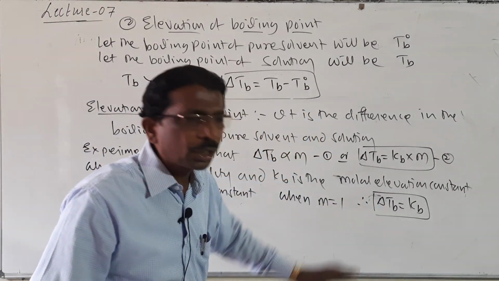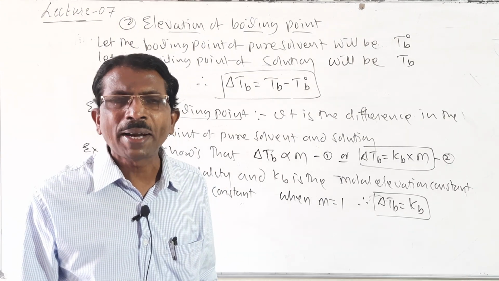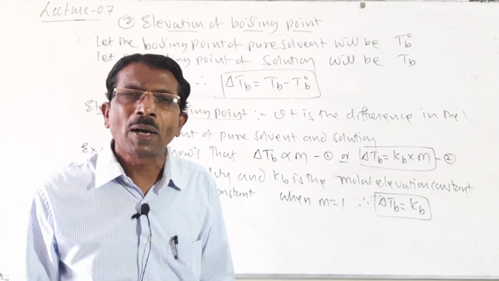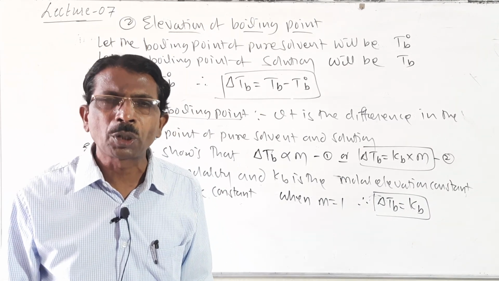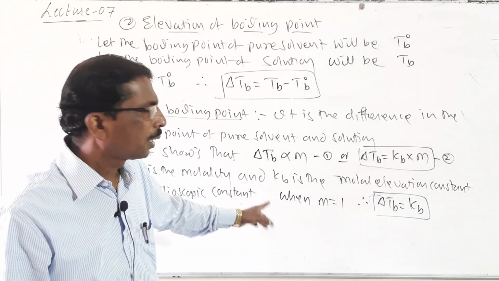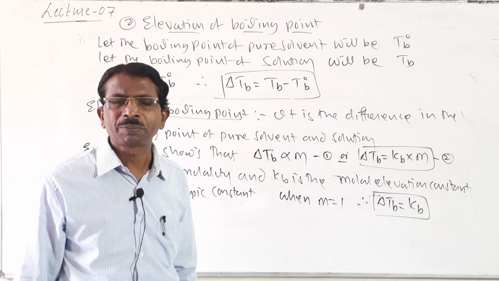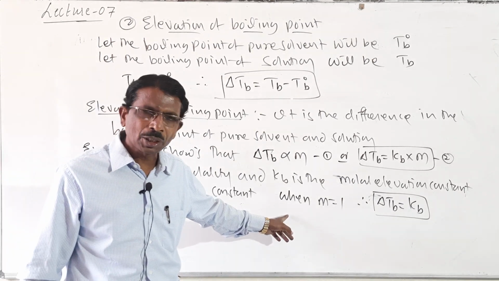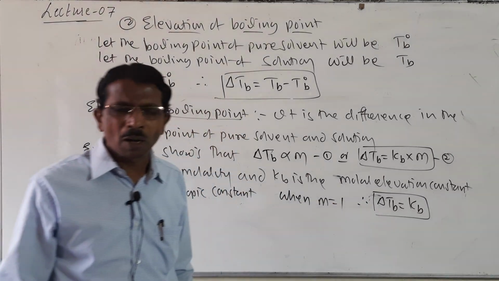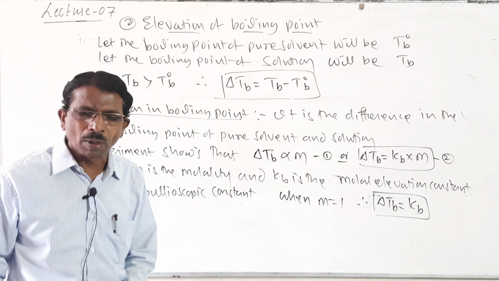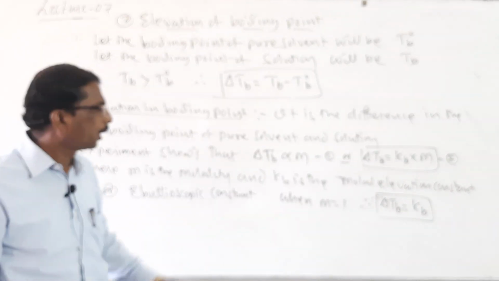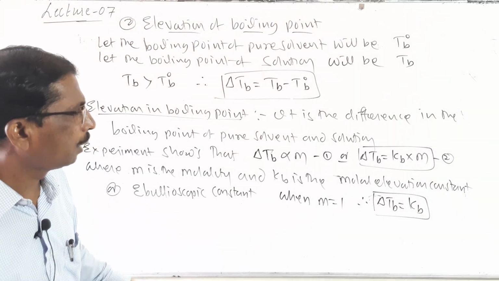The molar elevation constant is defined as the elevation in boiling point produced when 1 mole of a non-volatile solute is dissolved in a volatile solvent. So, remember student, it is defined as the elevation in boiling point produced or caused by dissolving 1 mole of a non-volatile solute in a solvent. It is called as molar elevation constant.